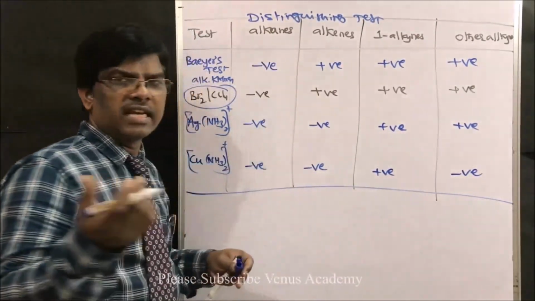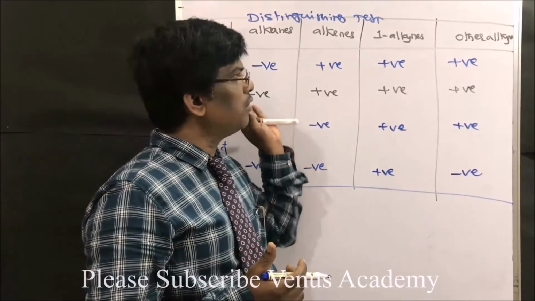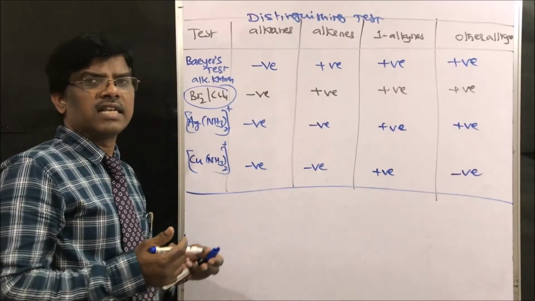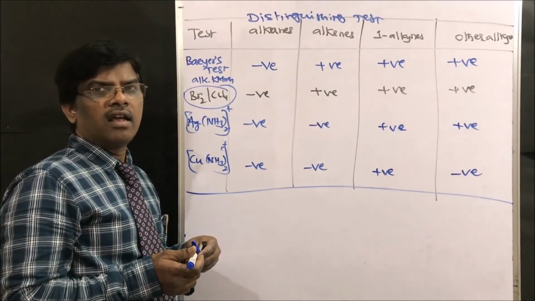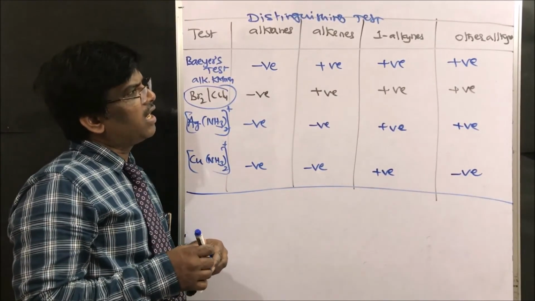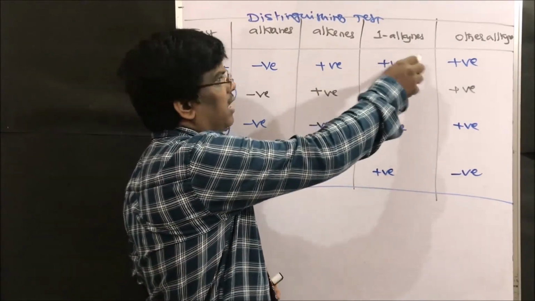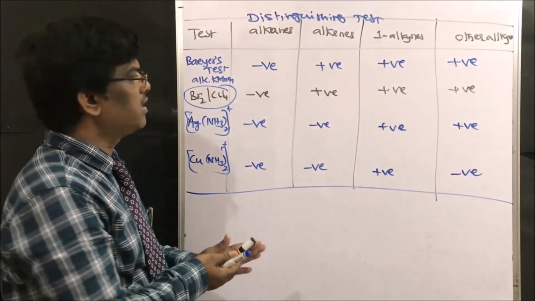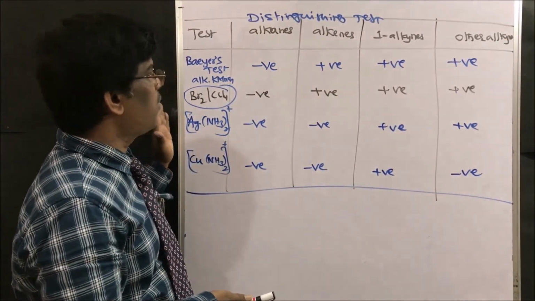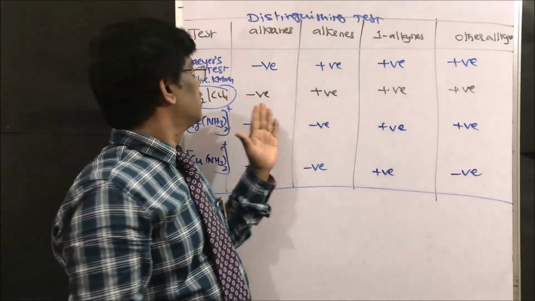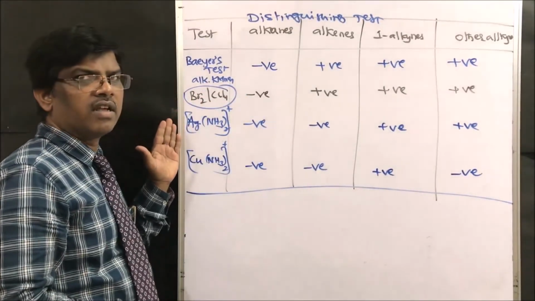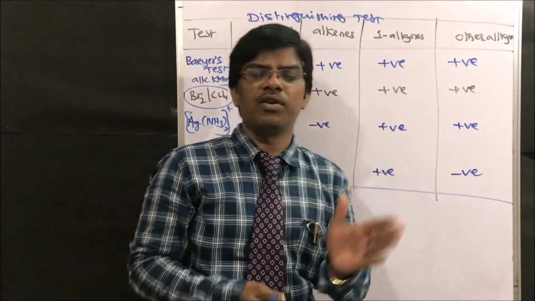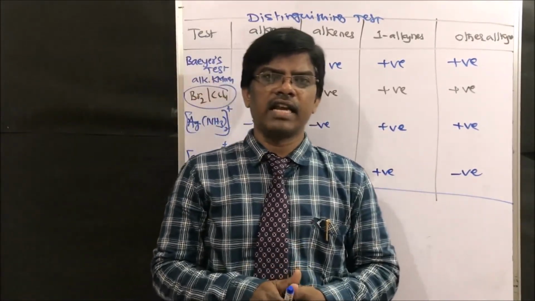However, advanced techniques are available, though we can do these distinguishing tests, right friends? Advanced tests like NMR and IR. By IR, yes, the alkyne stretch will be there, the alkene stretch will be there, so based on that you can identify these compounds. However, these are the common tests we come across in organic chemistry: Baeyer's test, bromine CCl4, ammoniacal silver nitrate and the cuprous chloride test. Right friends? So this is how you can distinguish alkanes, alkenes and alkynes.